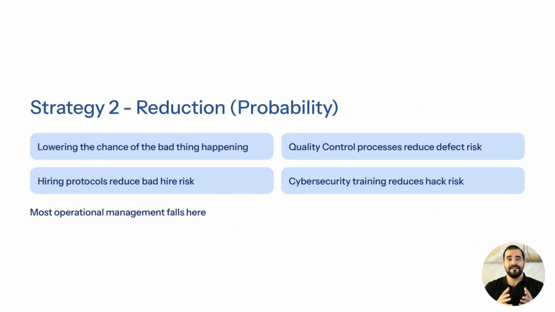Probability reduction is the craft of engineering reliability. You build processes that make errors unlikely. Structured hiring prevents talent disasters. QA pipelines reduce customer visible bugs, and permission systems lower the odds of security breaches. These measures don't eliminate failure, but they compress its frequency to manageable levels.